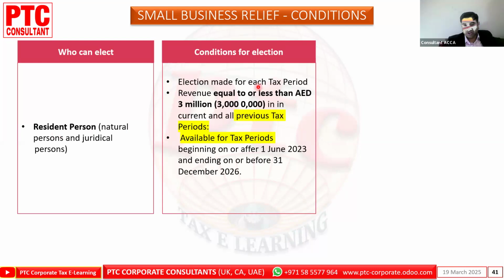Again, the word is each tax period, which means every year you have to make revenue equal to or less than 3 million in the current and all previous tax periods. Here is the technical point, and let me know what your understanding is.